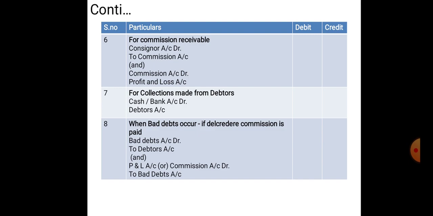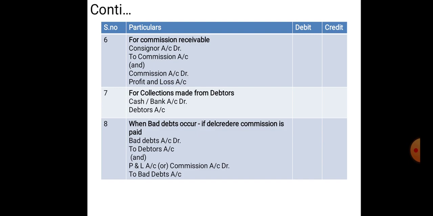Now coming to the next entry, for collections made from debtors. If the consignee is making the collections for the credit sales he has made, then the entry would be bank or cash account debtor to debtor's account. For the amount received from the debtors for the credit sales he has made on behalf of consignor, the entry would be cash or bank account debtor to debtor's account.